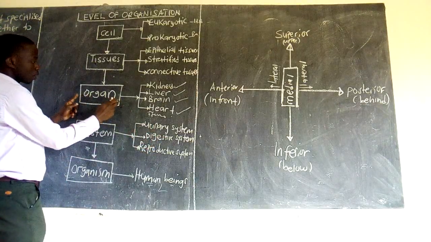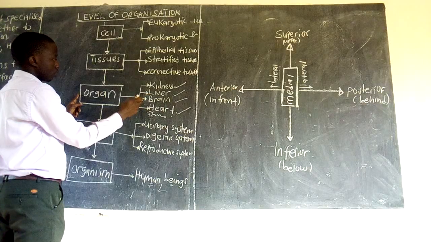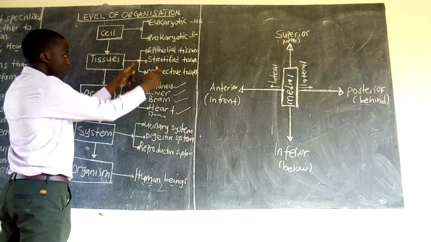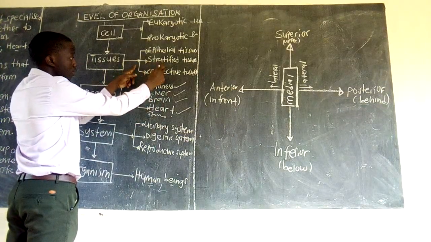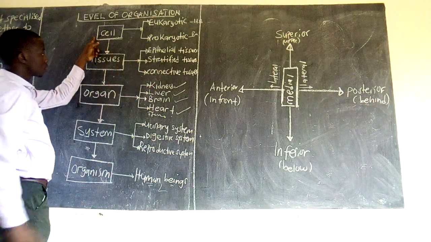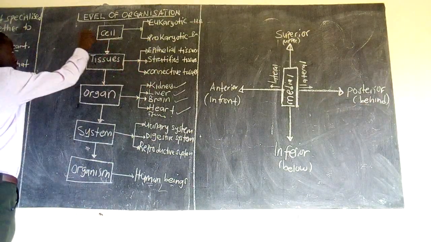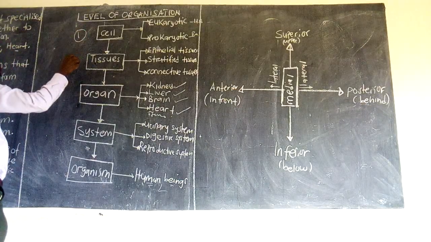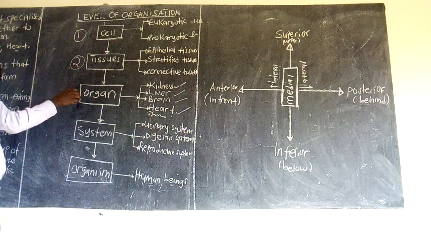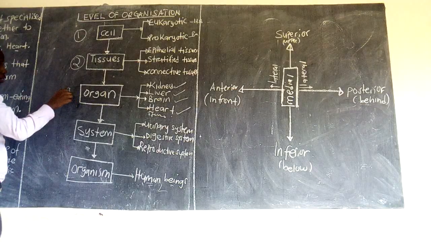So these organs are formed by various tissues, like we earlier said, and likewise cells make the tissues. So the beginning block is the cells. The cells merge together to form the tissues. Tissues merge together to form the organs.